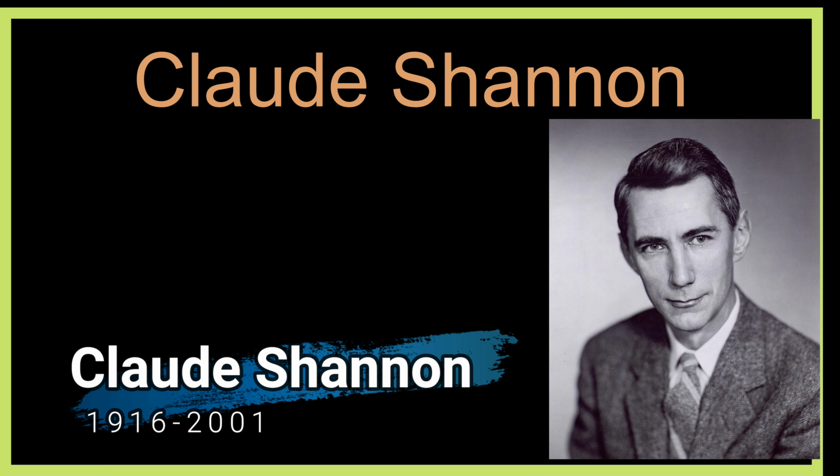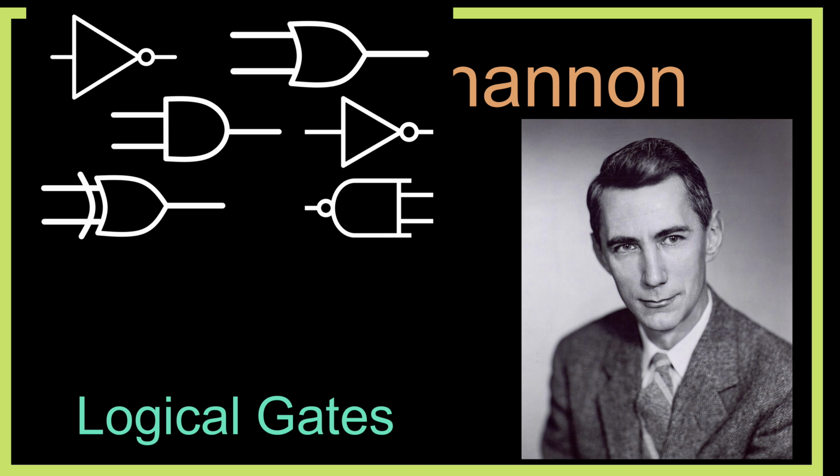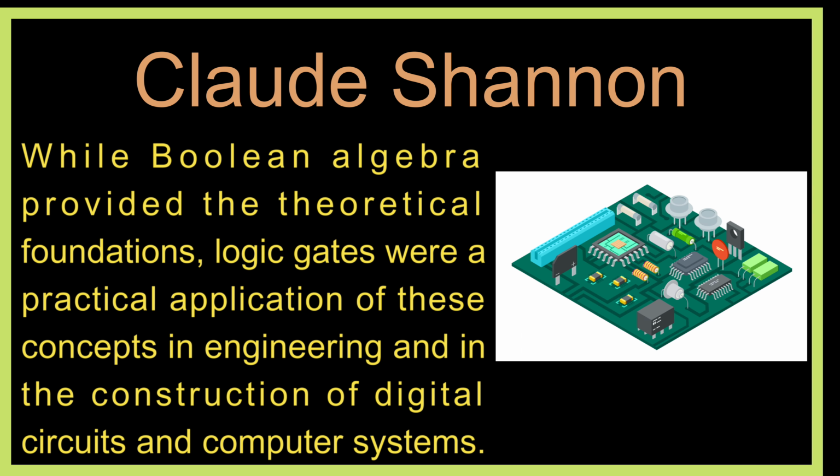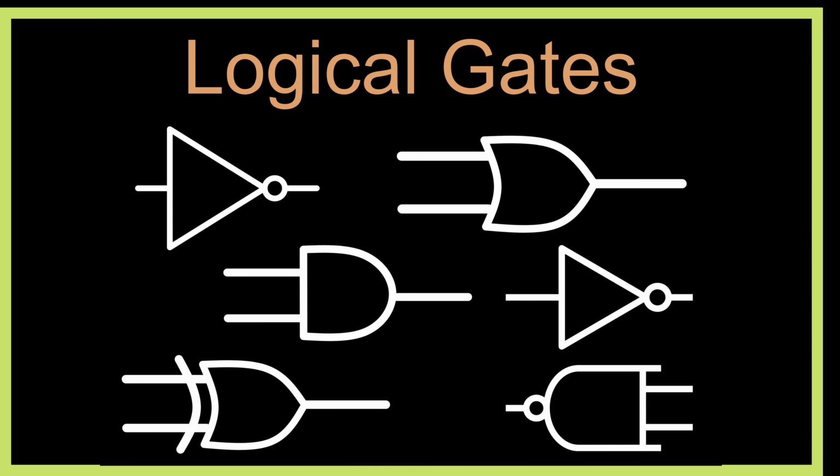Another very important character in history was Claude Shannon. He was the one who invented the concept of logic gates. While Boolean algebra provided the theoretical foundations, logic gates were a practical application of these concepts in engineering and in the construction of digital circuits and computer systems. These logic gates receive an input signal and return an output based on the received input. And there's a complete analogy with truth tables, which we've seen and will see in a moment.